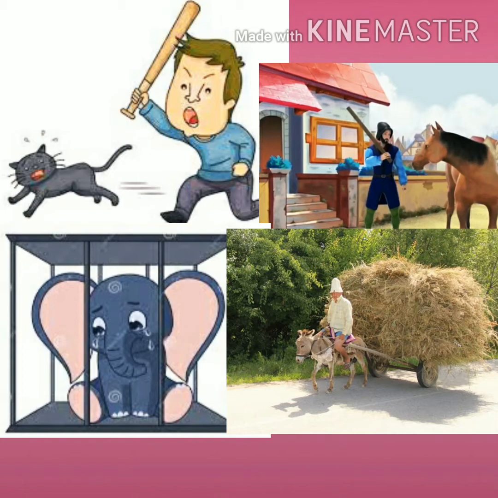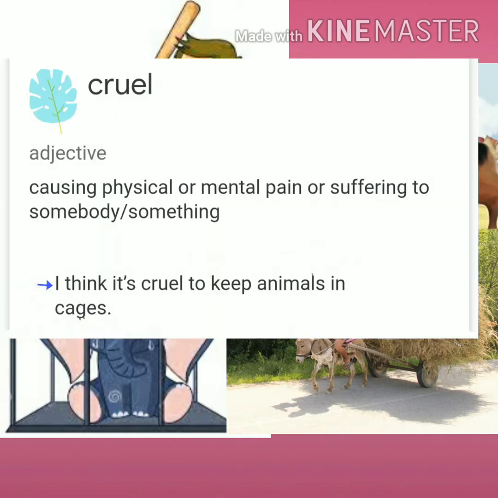Let me tell you what is the meaning of cruelty. Cruelty comes with the word cruel. Cruel is an adjective and it means causing physical or mental pain or suffering to somebody or something. We have one example: I think it's cruel to keep animals in cages.